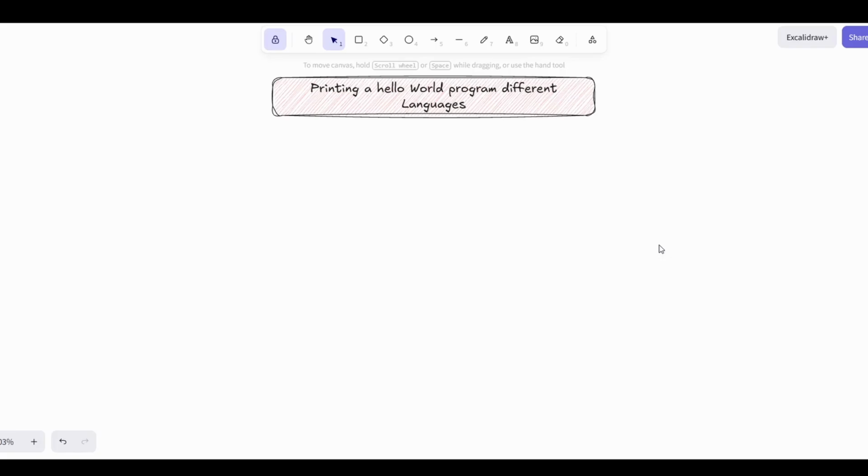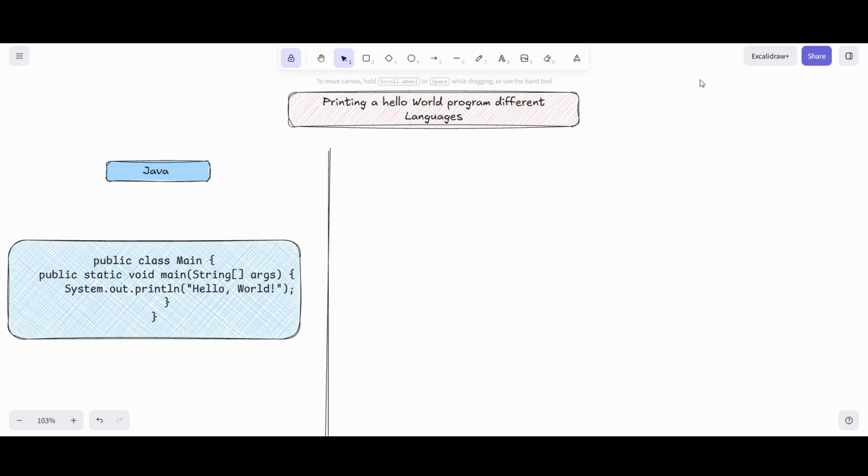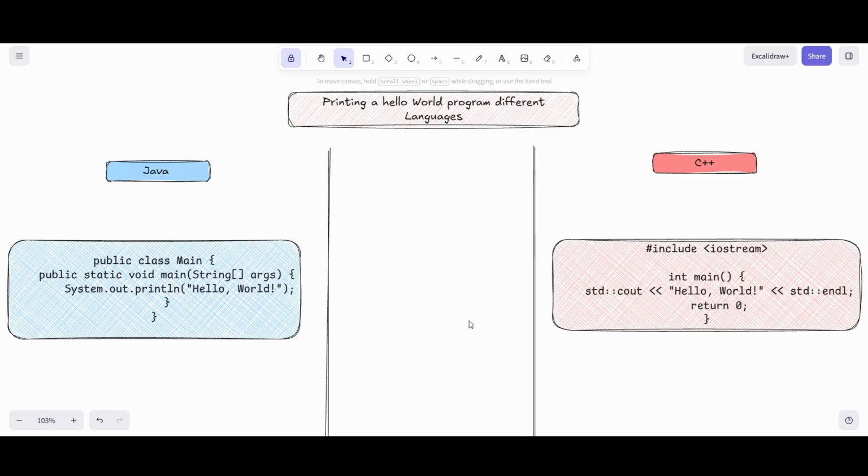On the left side, I am taking Java as an example for printing a Hello World program. In Java, we have to write the program in 3 lines with curly braces and semicolons. This is the Java syntax to print a Hello World program. On the right side, I am taking C++ as an example for printing a Hello World program. In C++, the program takes 4 lines of code, includes semicolons, and requires importing libraries.